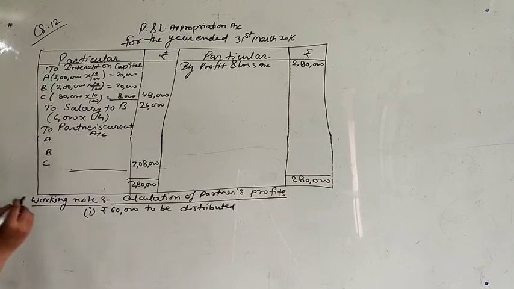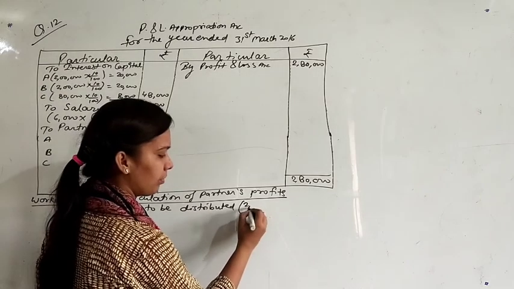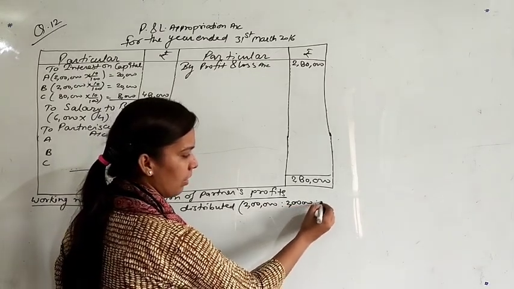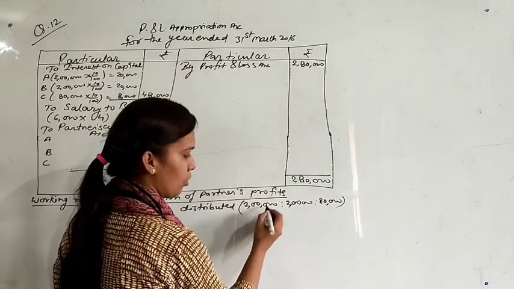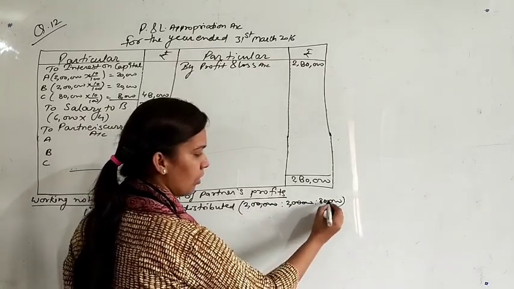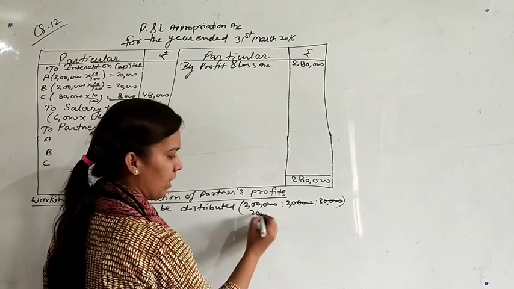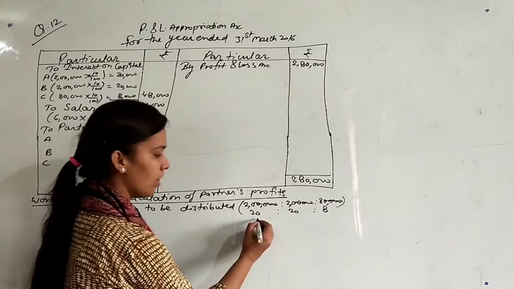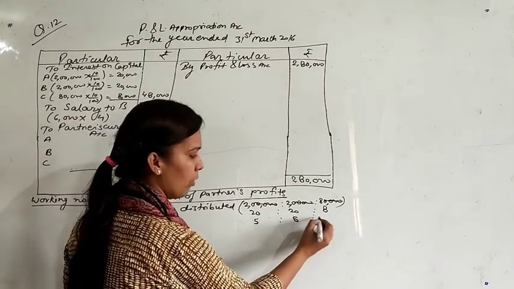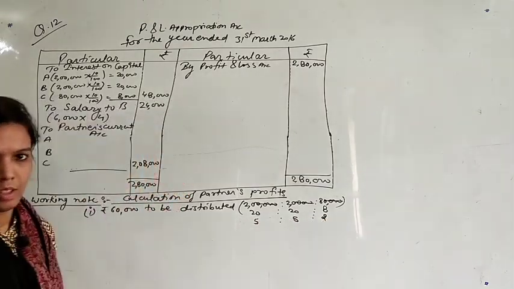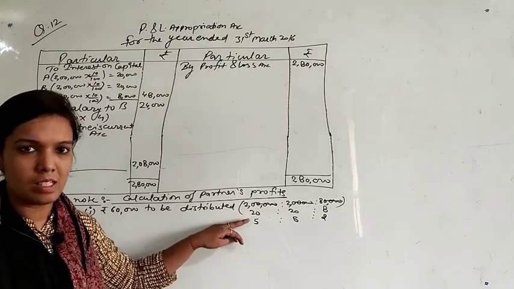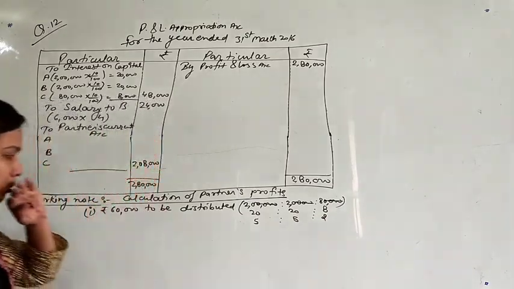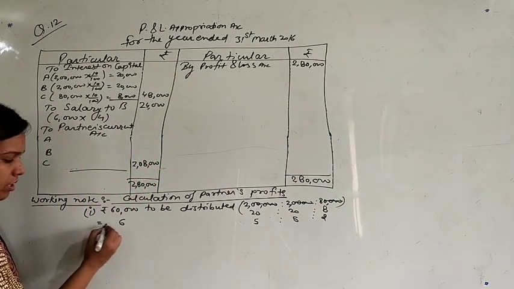So how will we get the ratio of this capital? 2 lakh is to 2 lakh is to 80,000. So get the ratio. It is 20 is to 20 is to 8. Just make the simplest form of this, 5, 5, 2. I am simplifying this ratio by the table of 4. Okay, 5, 5, 2, right? So distribute the 60,000 in this ratio.